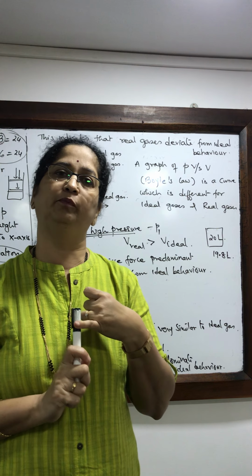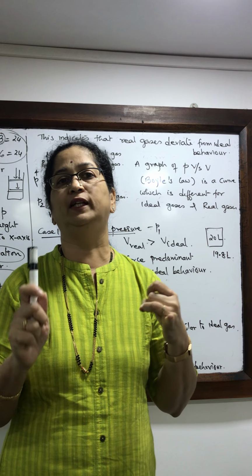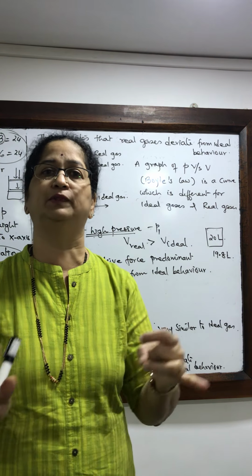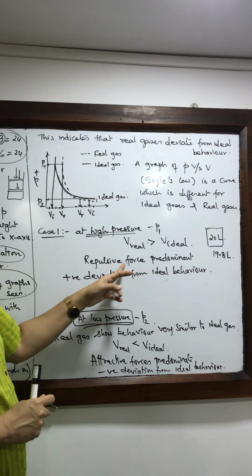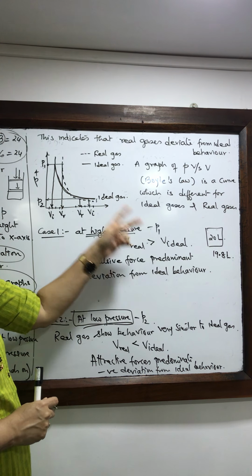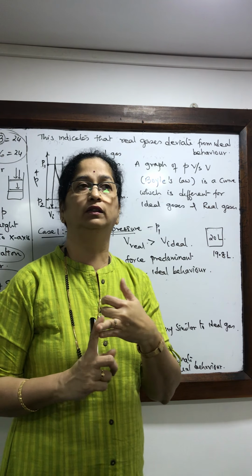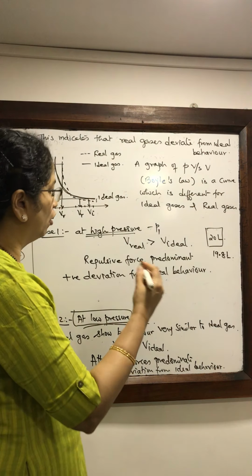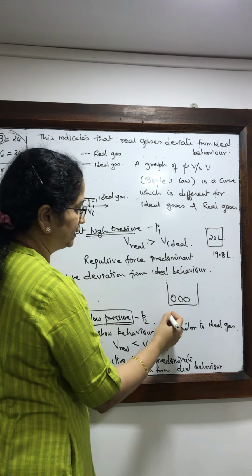The first faulty postulate was that there is no force of attraction between the molecules of the gas. This was one postulate that was absolutely incorrect. If there was no force of attraction, then ideal gases and real gases would have had the same volume at high pressure. Second, the molecules of real gases are big enough. They are rigid spheres.